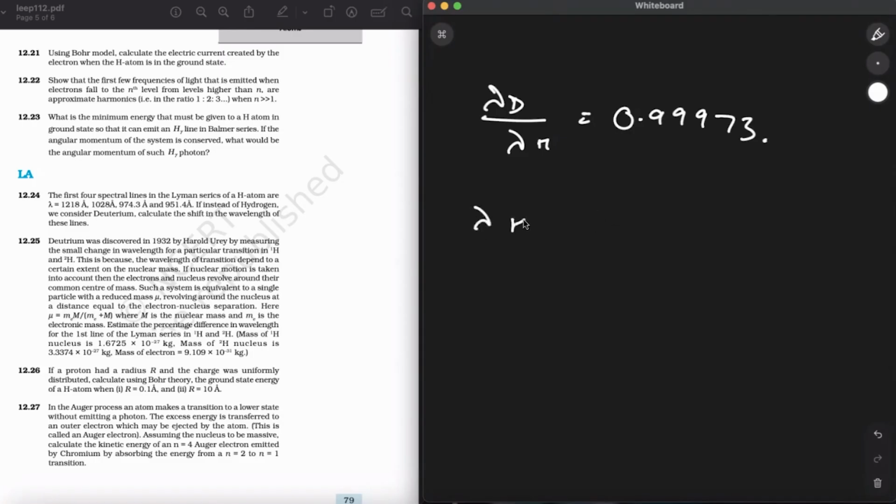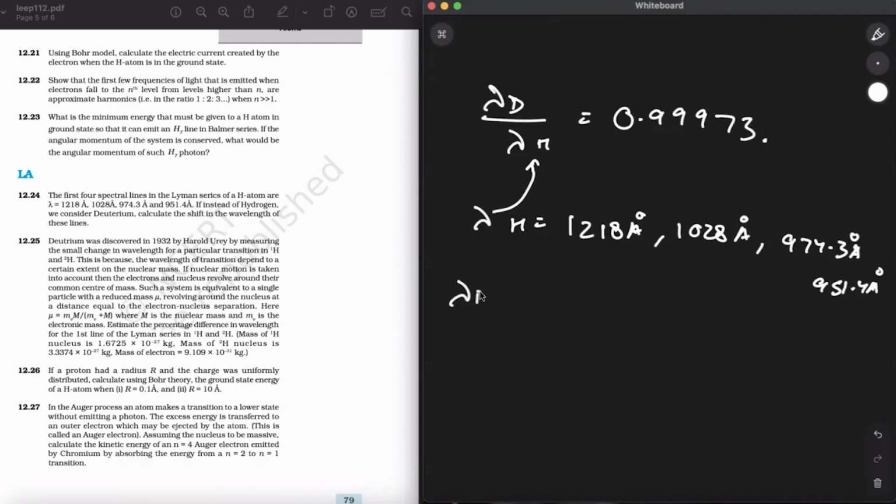So lambda H, we had the values 1218 angstrom, 1028 angstrom, 974.3 angstrom and last value was 951.4 angstrom. If we put lambda h over here, we can calculate lambda d easily. So lambda d for 1218 will be what? 1218 into 0.9997, it will be something around 1270. You need to calculate this, okay?